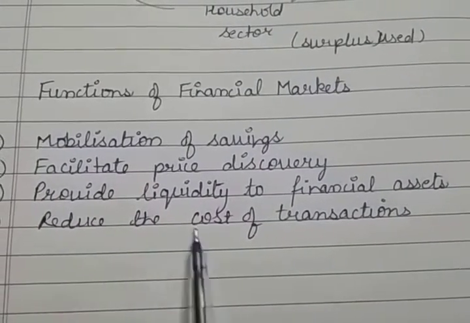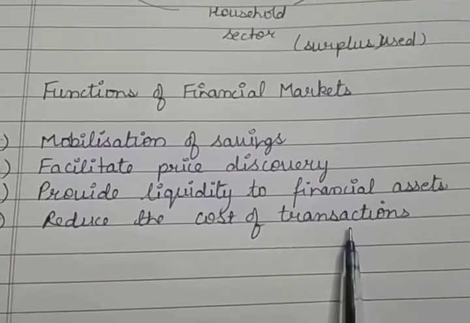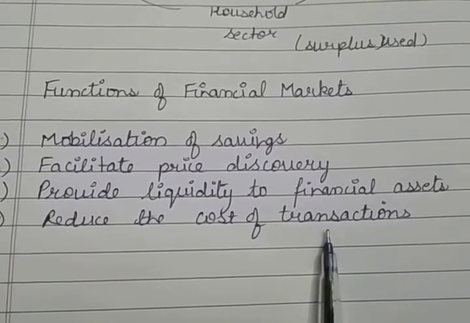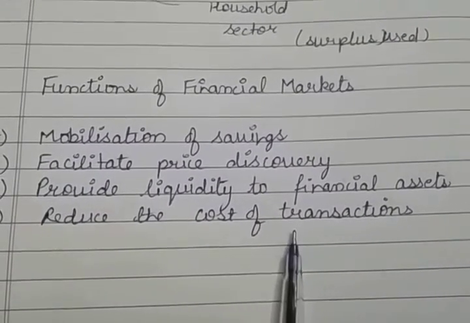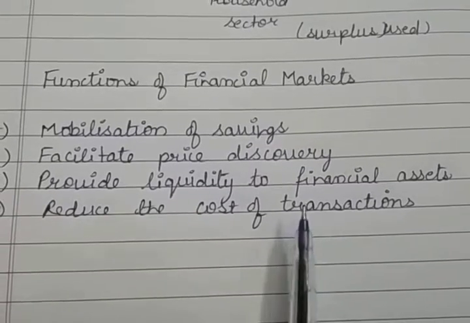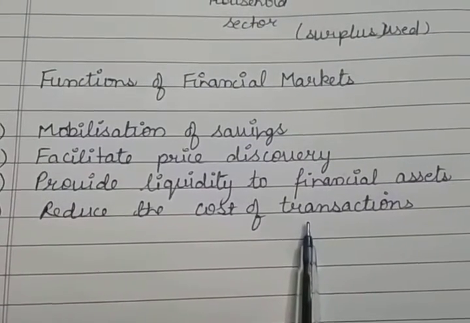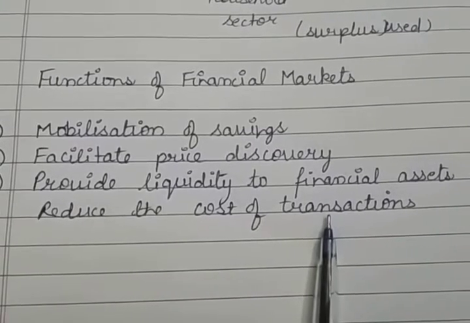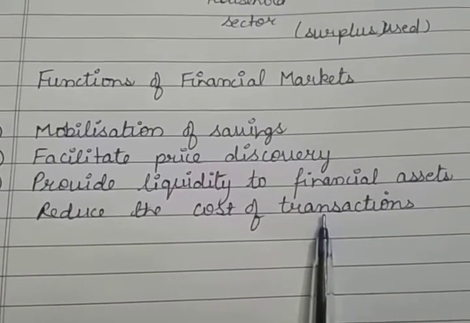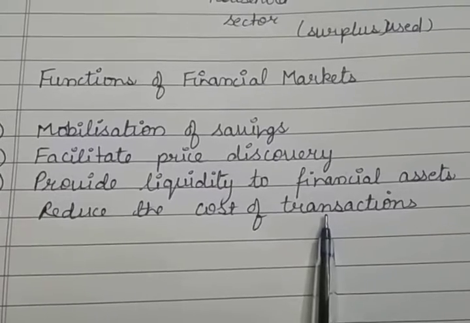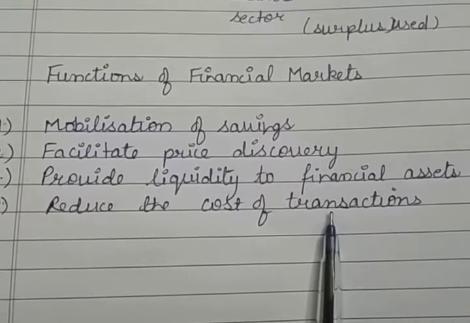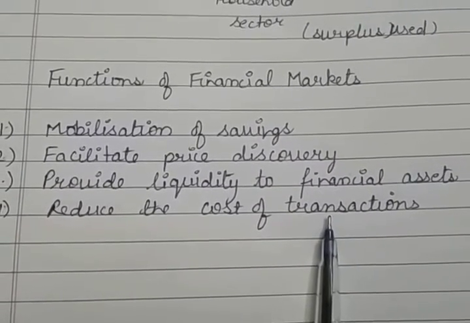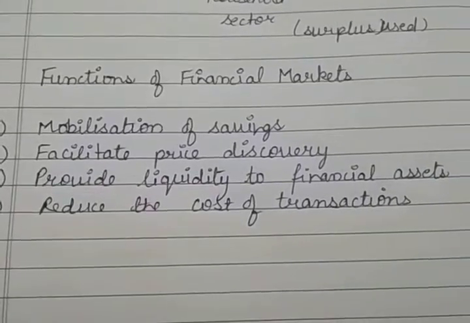Last, reduce the cost of transactions. The financial market provides complete information regarding price, availability and the cost of the various financial securities. So it is easy for the investors and the companies to not have to spend much on getting this information, as it is readily available in the financial markets.